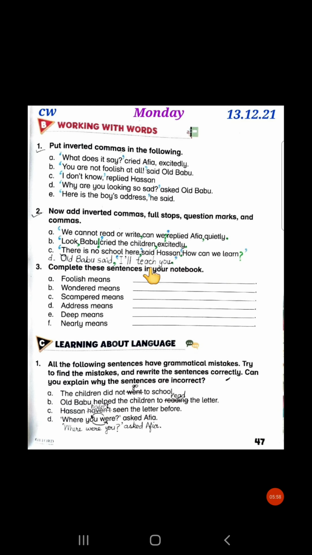The last one I have added by myself just to help you practice. Sometimes the words delivered by someone are mentioned at the beginning of a sentence, and sometimes at the end of a sentence. So if the speaker has been mentioned in the beginning, you have to separate it with the help of the comma. So: Old Babu said, comma, I'll teach you. Before I, you have to add the inverted comma, and after you, at first you will put the full stop, and after that you have to close the inverted comma.